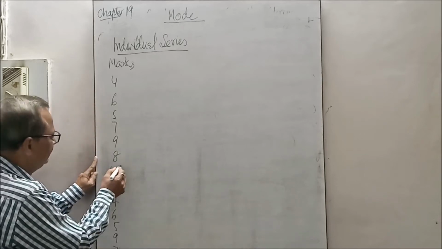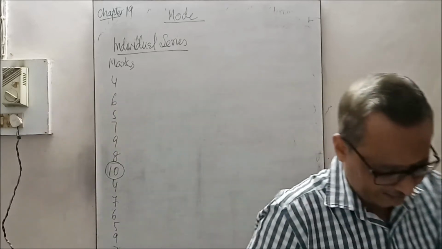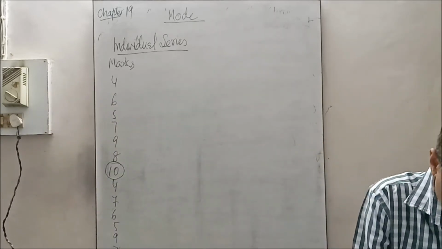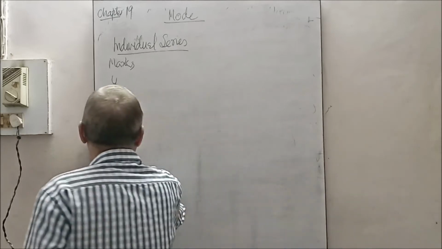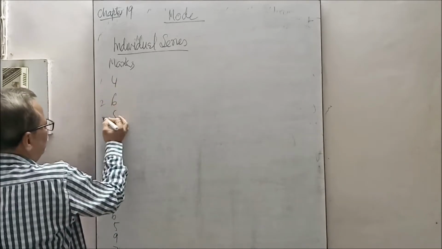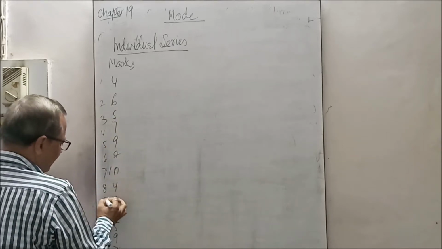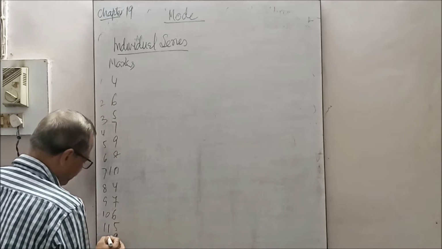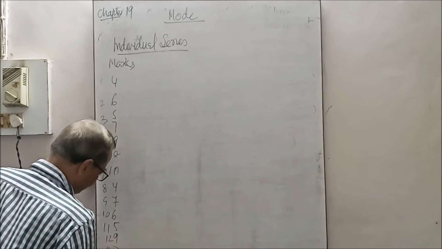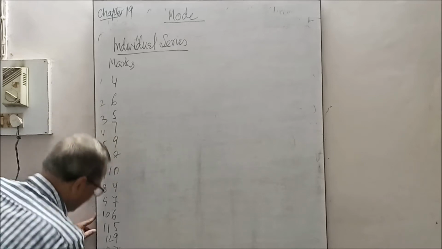10, by inspection method. See it. Several items are given: 1, 2, 3, 4, 5, 6, 7, 8, 9, 10, 11, 12, 13, 14, and 15. 15 items are given.